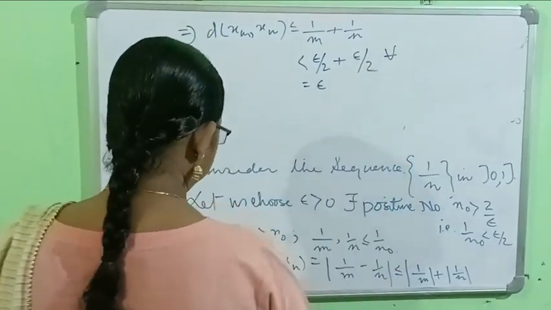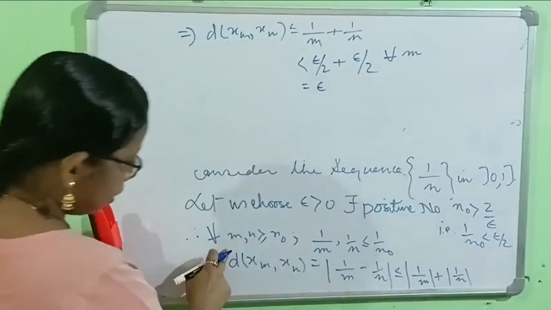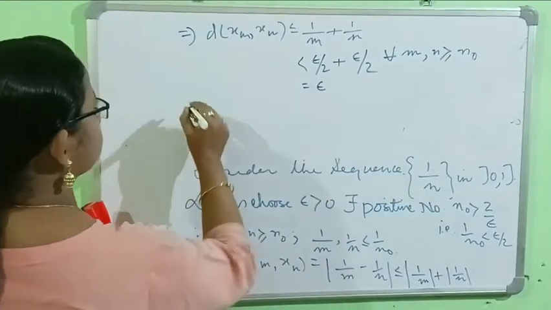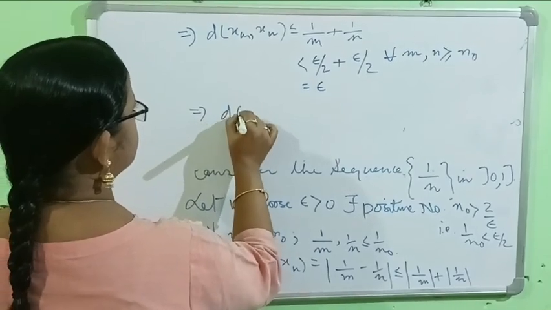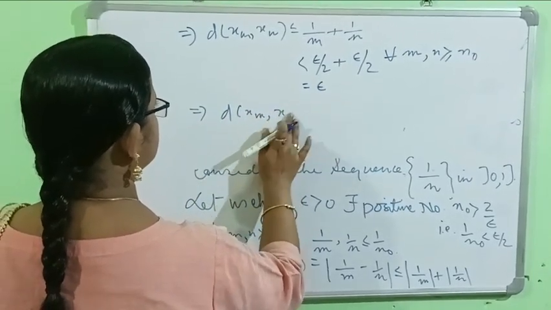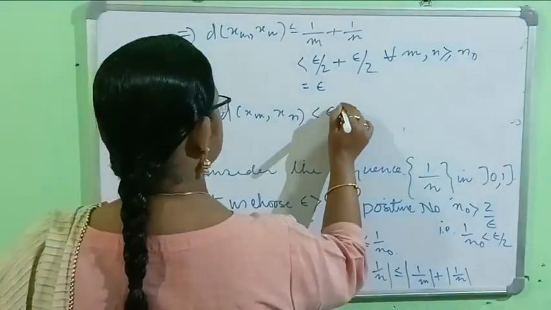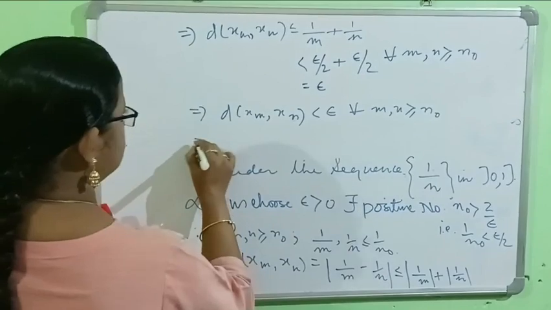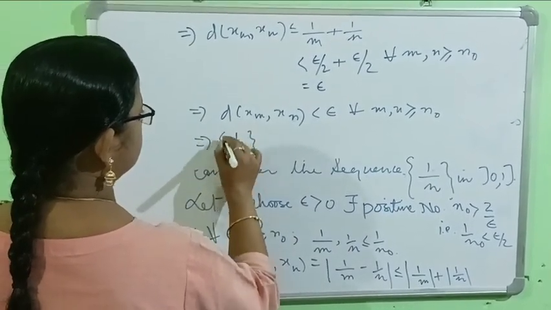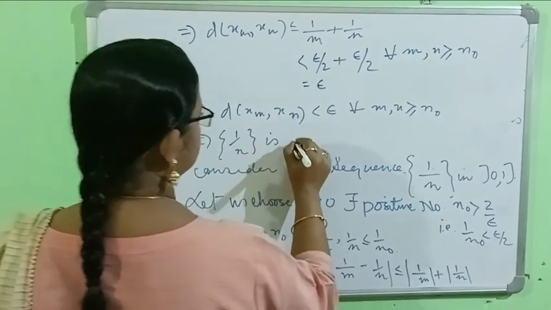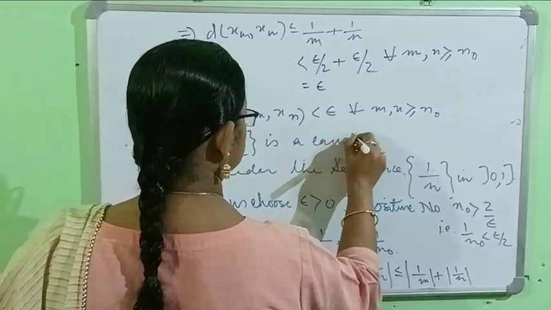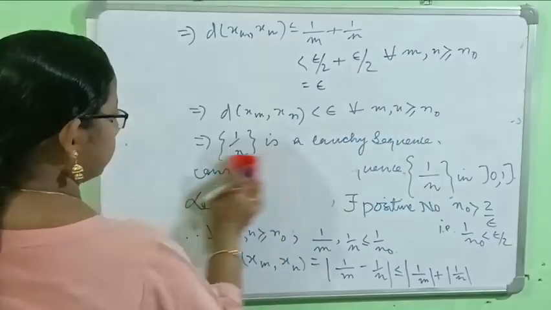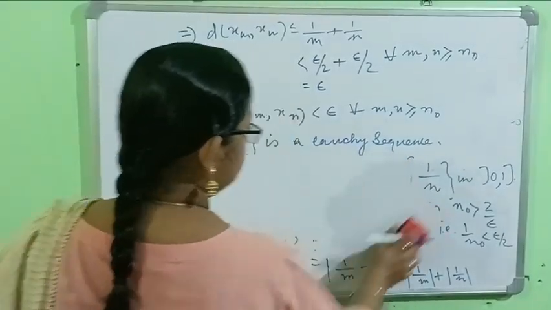So for all m, n greater than or equal to n_0, d of x_m, x_n is less than epsilon. This implies 1 by n is a Cauchy sequence.